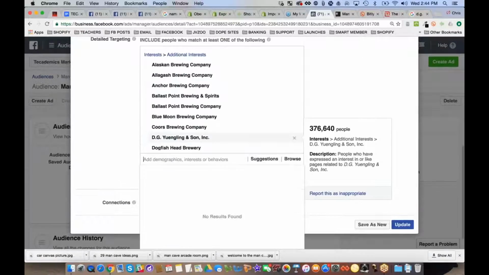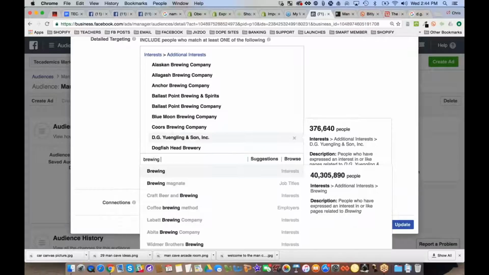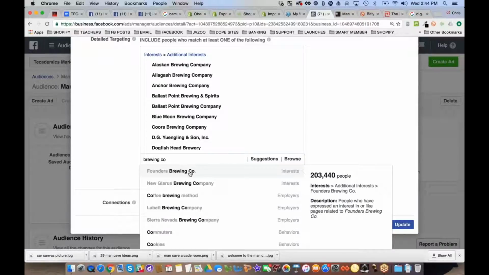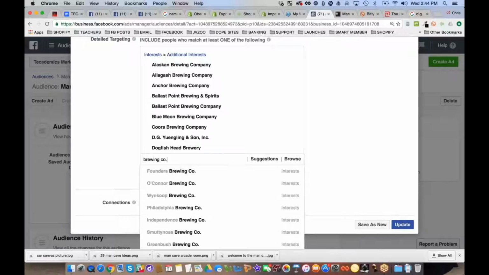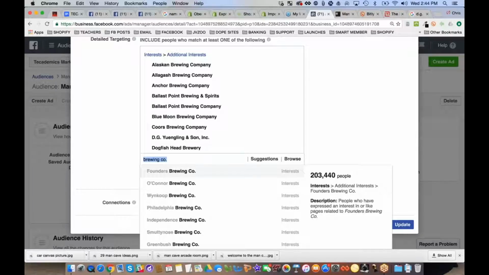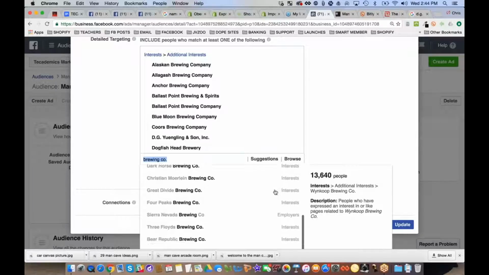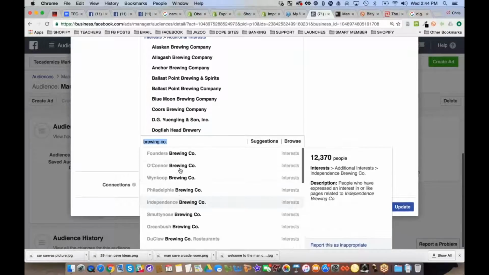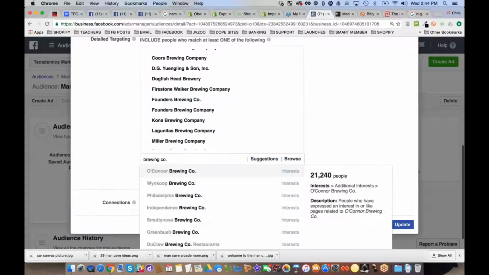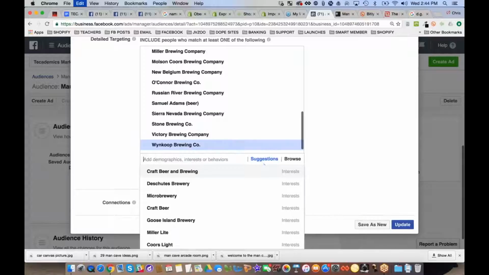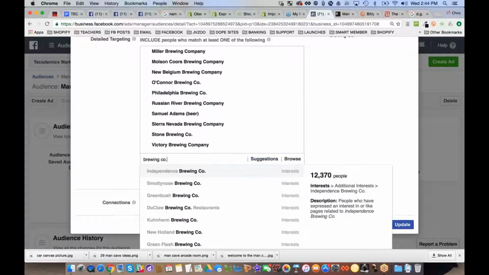Now let's go down to brewing co, which I see some of these have. Founders Brewing Co. Okay, so Brewing Co. dot is going to bring up all of these now. So now let's go in and let's add in all of these. Paste. See what I'm doing here? I'm really showing you guys a detailed way to be able to do this. This is like the smart way.